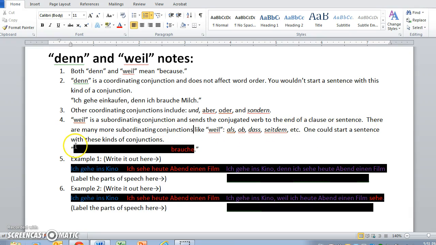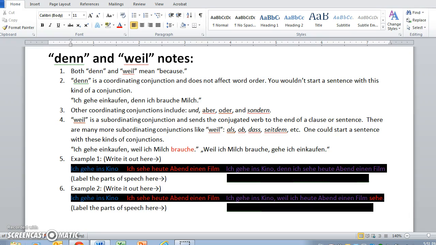So here's an example of weil in the middle of a sentence. Ich gehe einkaufen, weil ich Milch brauche. Or you could say, weil ich Milch brauche, gehe ich einkaufen. Now, we're not going to worry about this sentence construction yet with weil at the beginning, but I just wanted you to know that you can start a sentence with weil.